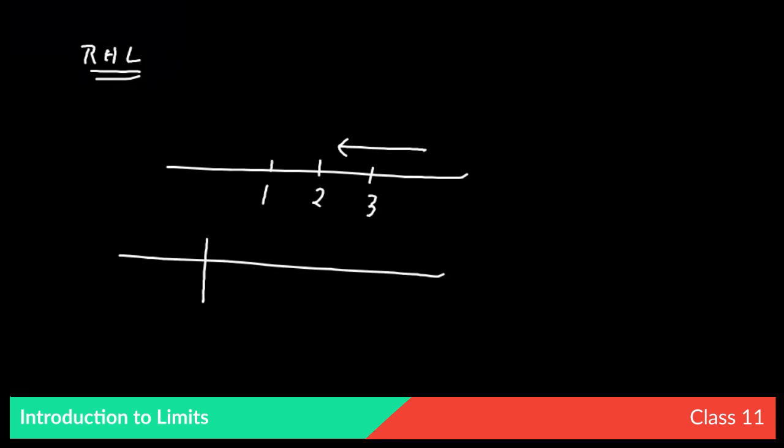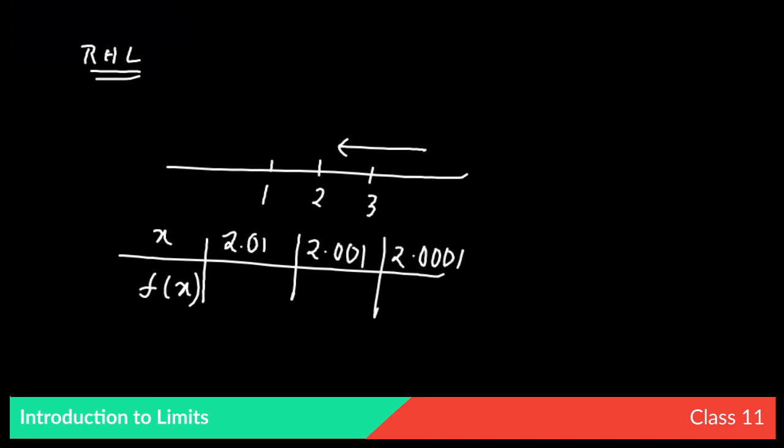Previously we have taken the values 1.9, 1.99. Now we will take the values on the right hand side of x equals 2. That means if we take the value of x as 2.01, next we will take 2.001, next we will take 2.0001.